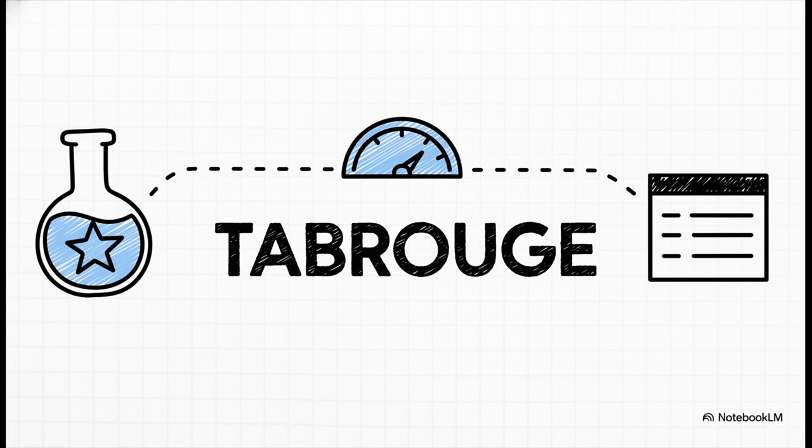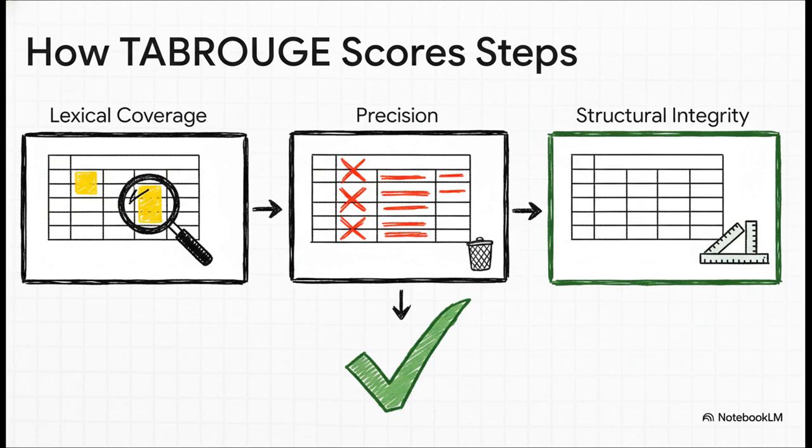A scoring system designed specifically for working with data tables. So, how does Tab Rouge score each step? It's pretty smart. It asks 3 key questions. First, does the table still have all the important info from the original question? That's lexical coverage. Second, is the table nice and clean, or is it full of useless junk? That's precision. And third, is the table structure still solid, or did the AI mess it up? By checking these 3 things, it helps the AI get the table into a just right state to find the